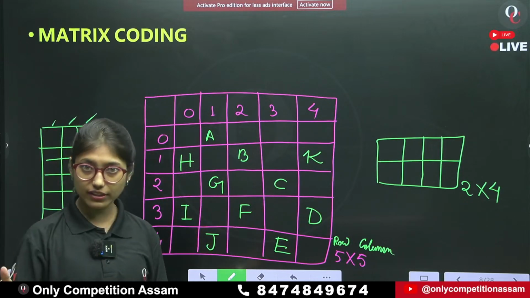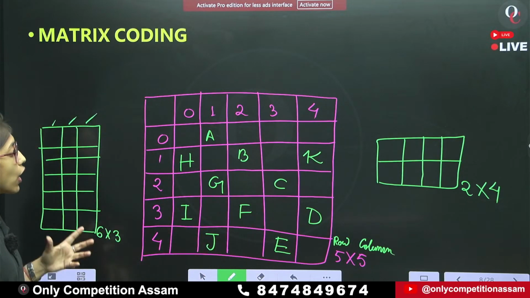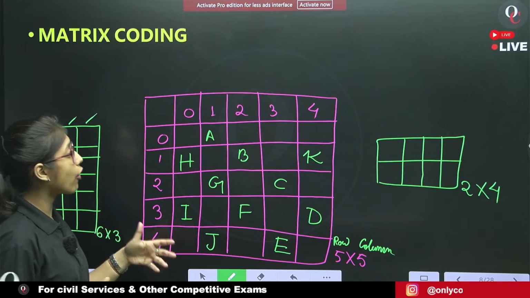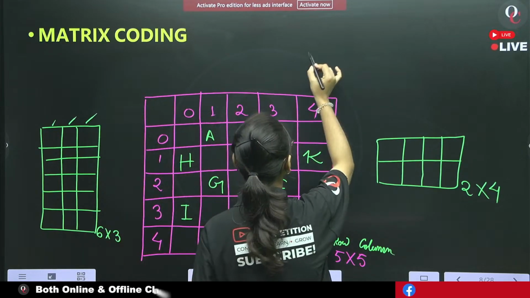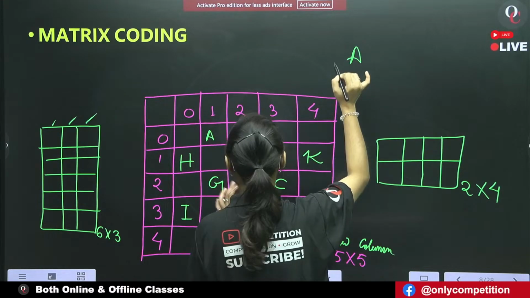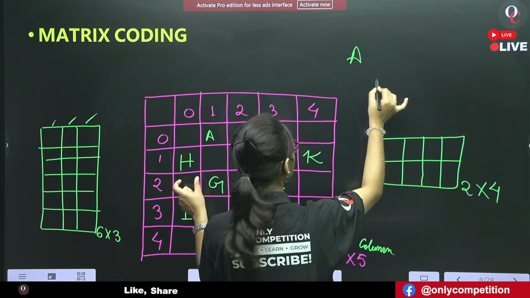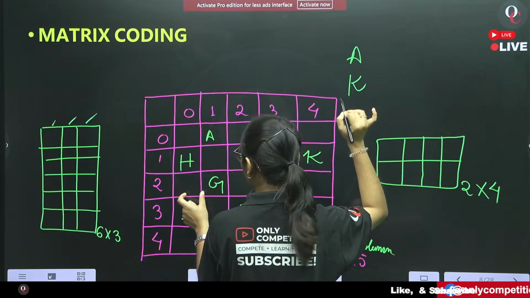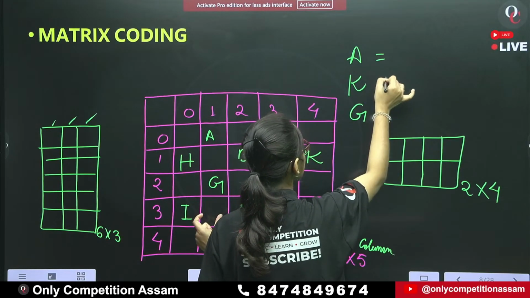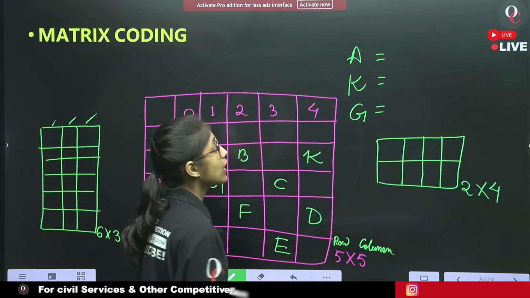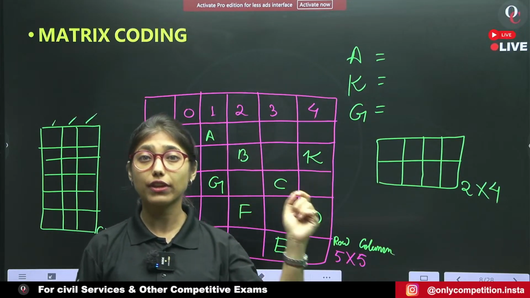I'll not fill up everything. Now, tell me one thing. What will be the matrix code of A? What will be the matrix code of K? What will be the matrix code of G? Tell me one by one.